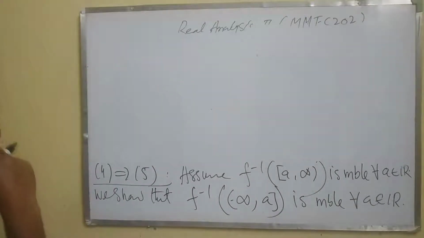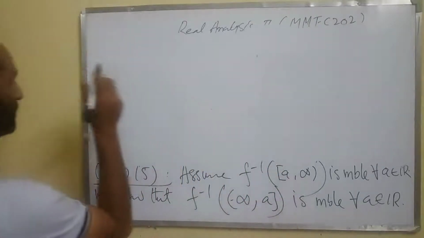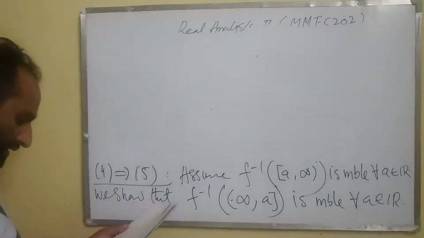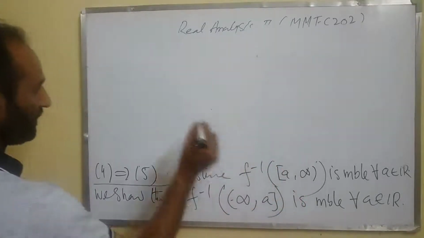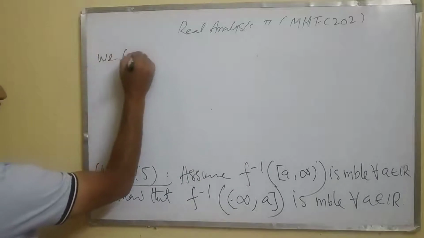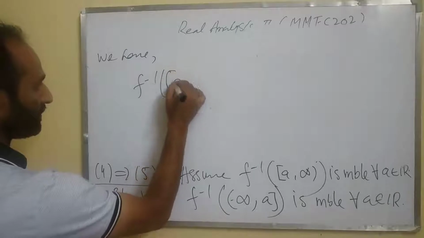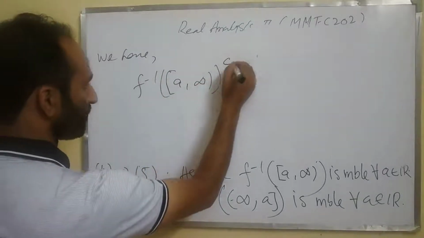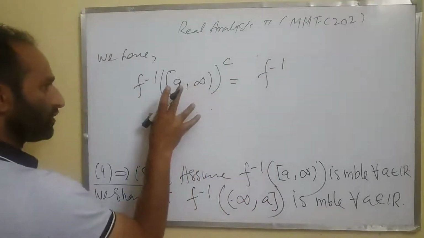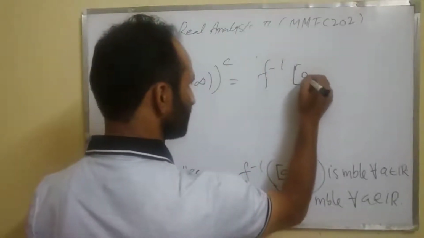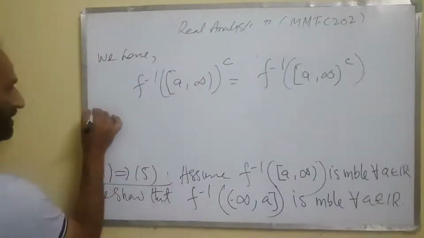So 4 is given, we need to prove 5. Now this one is measurable, it's given. So this is given, then this one is measurable. We have this f inverse of a to infinity, its complement, which is equal to f inverse of the complement of this set. What will be its complement? It's actually the complement of this set, and that's equal to this one.